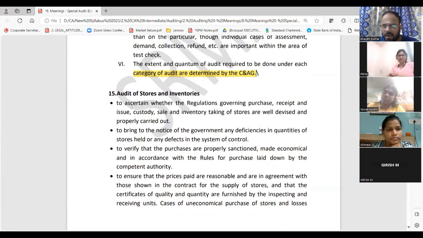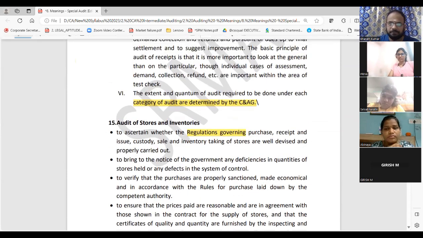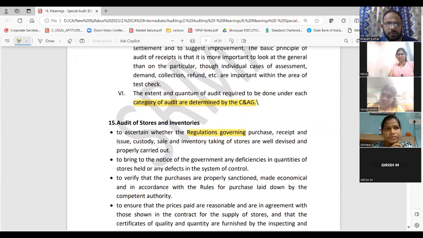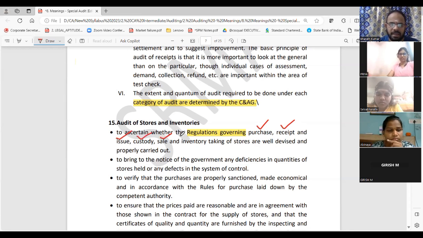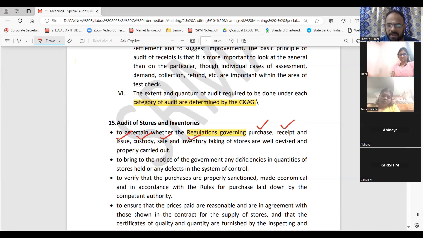Shall we color now? See, exactly the story I told. To ascertain whether the regulations governing the purchase, same story which I told you, will be there. Like whatever Abhinaya told also. Purchase, whatever is there in receipt, issue, custody, sale, inventory, whether it is properly carried out or not. And check whether there is any deficiency in stock. And check whether purchases have been properly sanctioned.